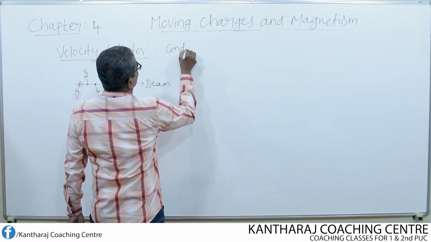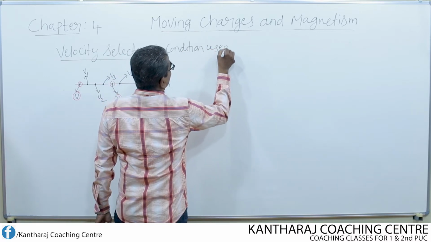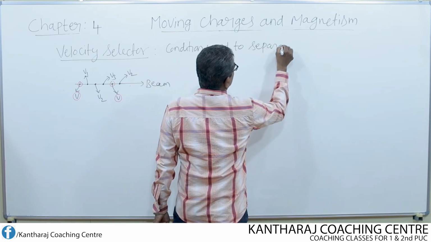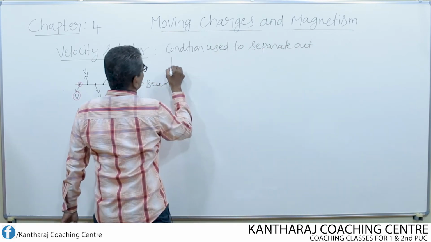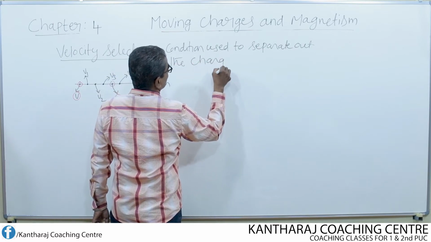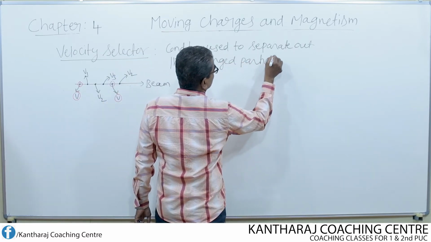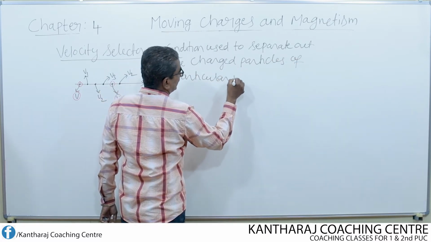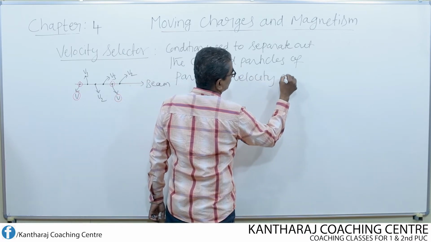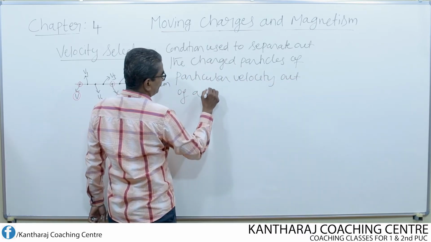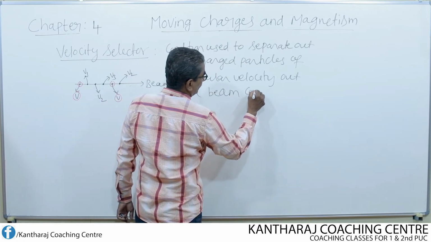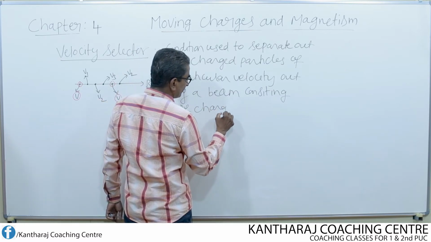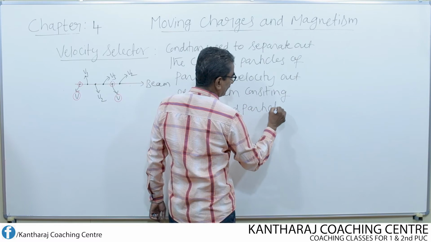So the velocity selector is a condition used to separate out the charged particles of a particular velocity out of a beam consisting of charged particles moving with different velocities.